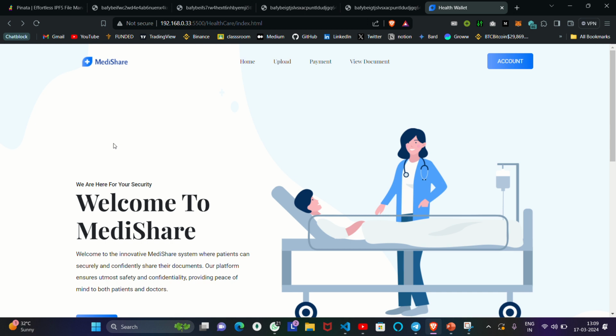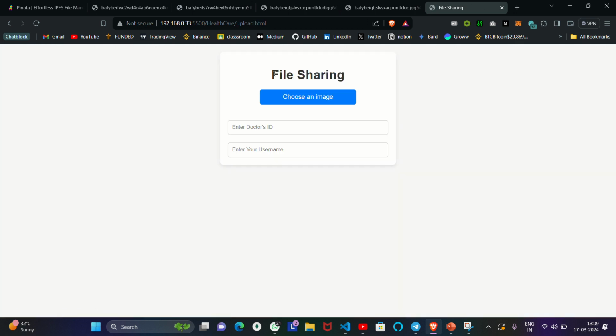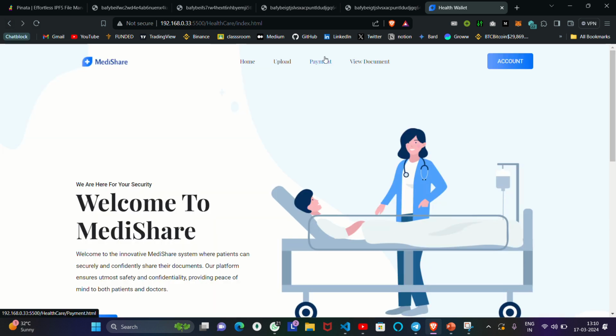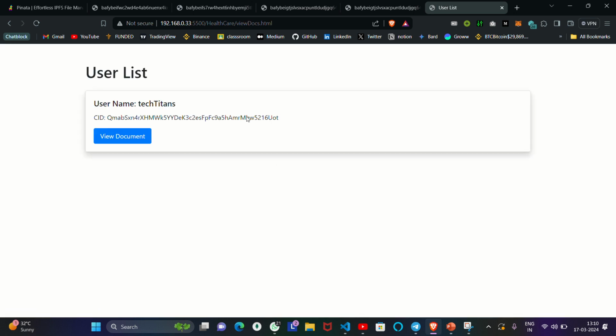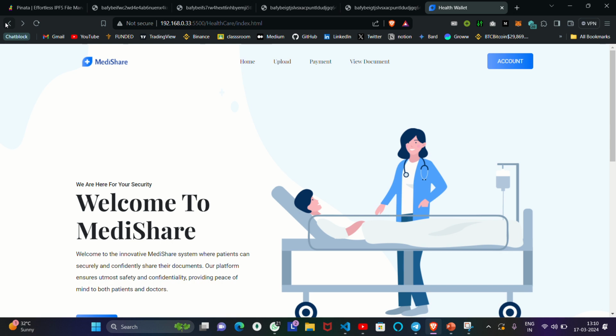So we are making the payment to the doctor as well. It will take some seconds to do the payment, and all this payment data will be stored on the blockchain, which can be seen from anywhere on the blockchain explorer. Now the payment is successful, and the amount has been sent to the doctor's account. So this is the main functionality of our application called MediShare.